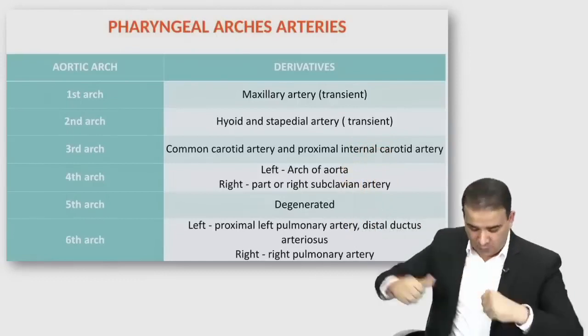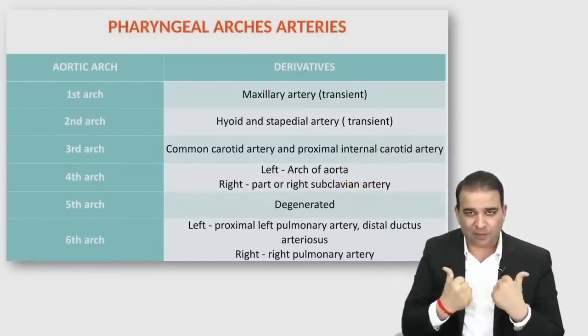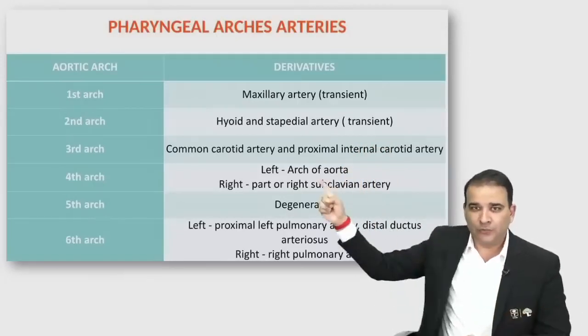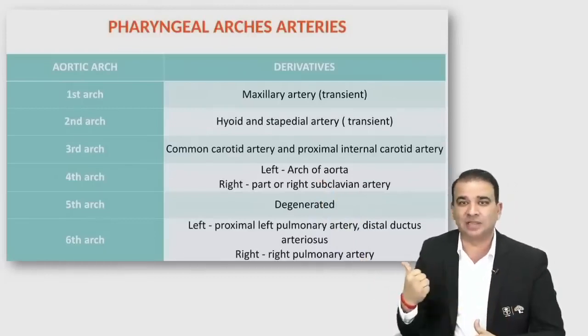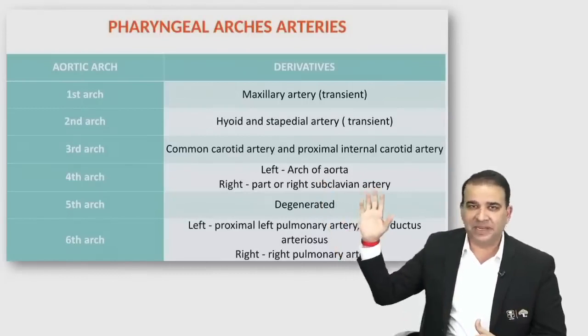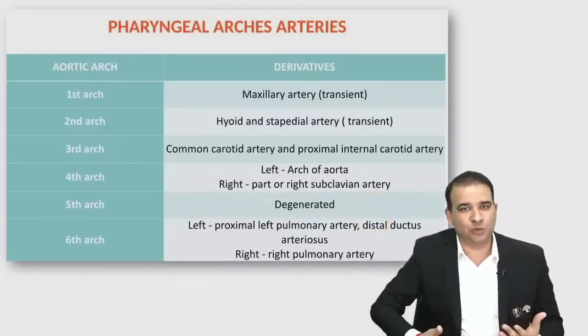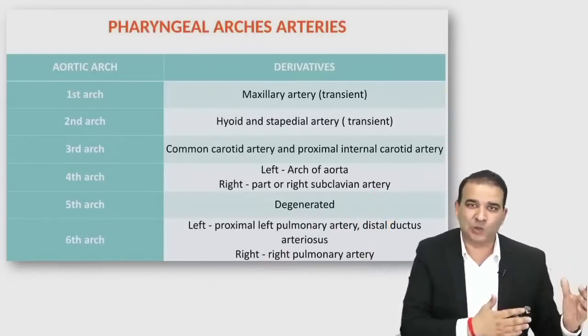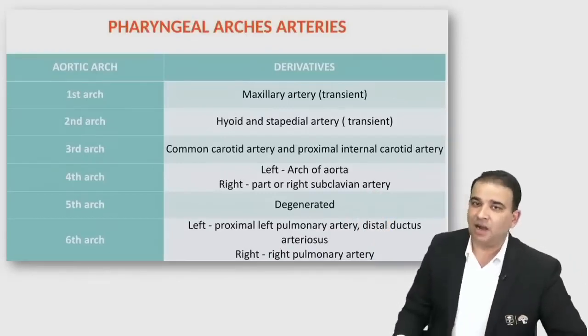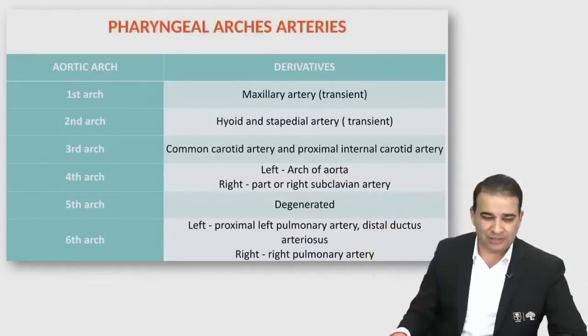Third arch artery was giving rise to common carotid, and the distal part was forming internal carotid. Fourth arch, on the left side forming the arch of aorta, but on the right side it is forming the subclavian artery. Fifth arch degenerates, forget about it. And sixth arch, we already said, will give rise to the pulmonary artery, but on the left side it is also giving rise to the ductus arteriosus as well.